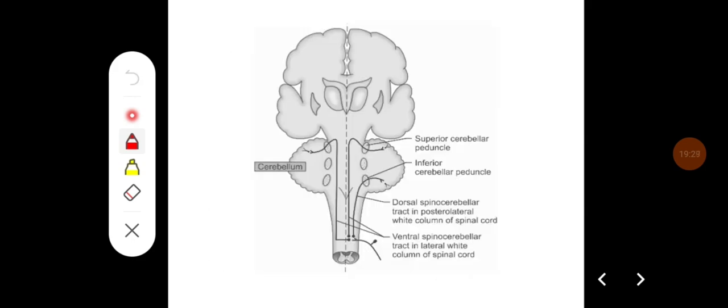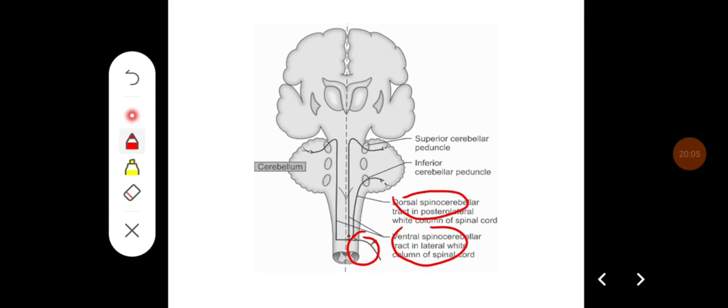So this diagram shows the dorsal and ventral spinocerebellar tract. From the Clark's column, the dorsal spinocerebellar tract fibers are going to enter into the inferior peduncle to reach the cerebellum. They reach the vermis, then they are going to reach the anterior and posterior part of the cerebellum, whereas in the ventral spinocerebellar tract, most of them are going to remain uncrossed.